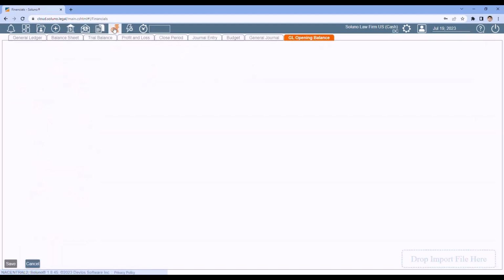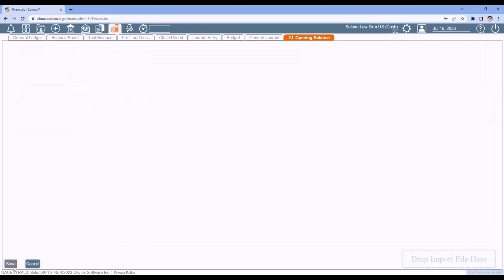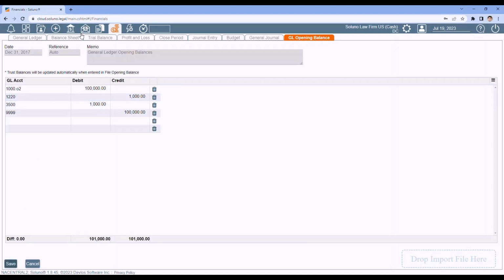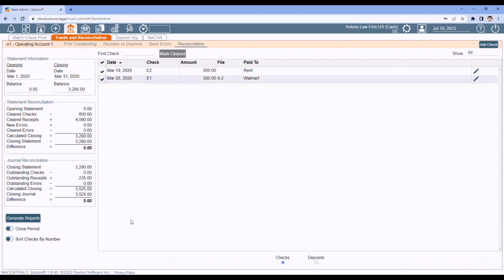So if I go back to my financials and my GL opening balances, change that back to 0. I change this one to 100. Save. Go back. Now the numbers are fine. I had a wrong GL opening balance. That can cause the issue.